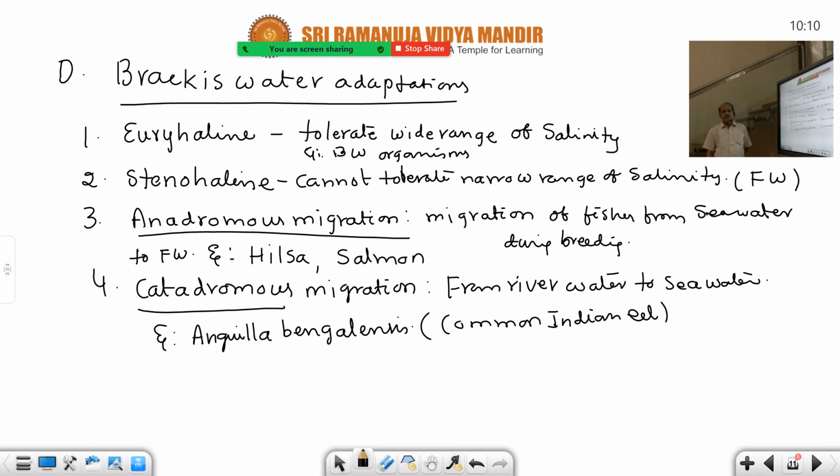If you go to Asilmetta Junction, RTC Complex, Central Park is there, that area, fish market, big fish market is there, it is available. Anguilla, so best example for catadromous migration.